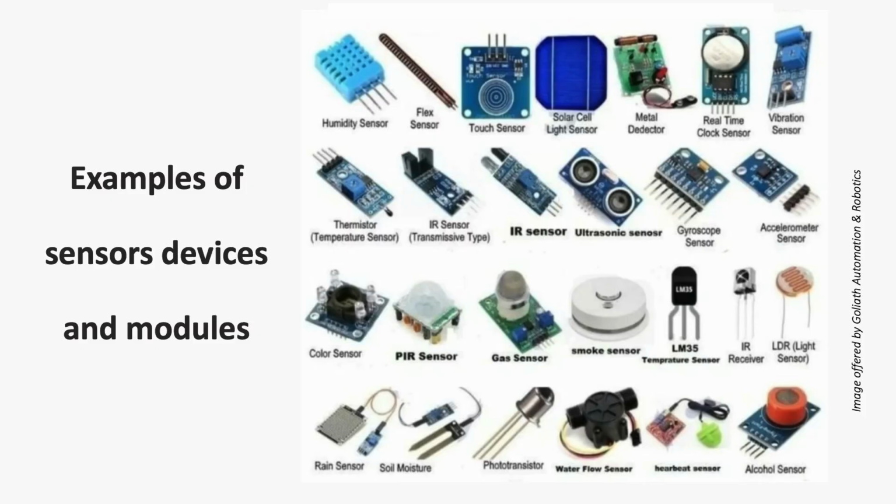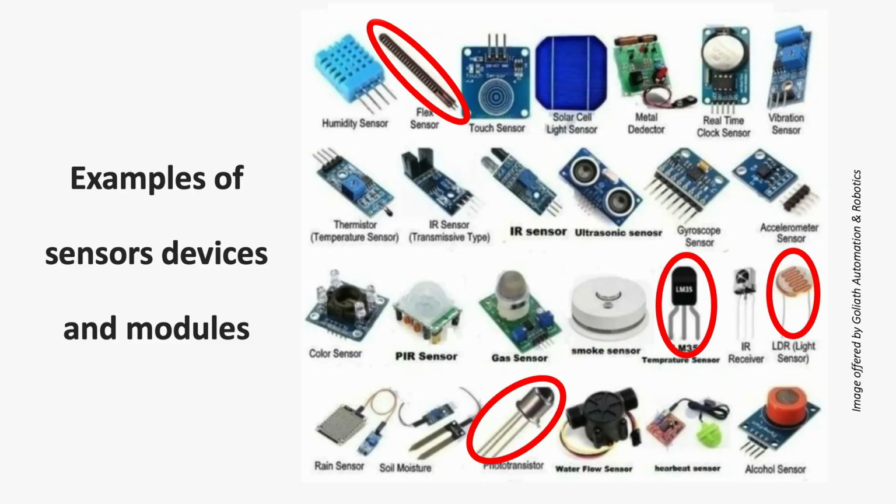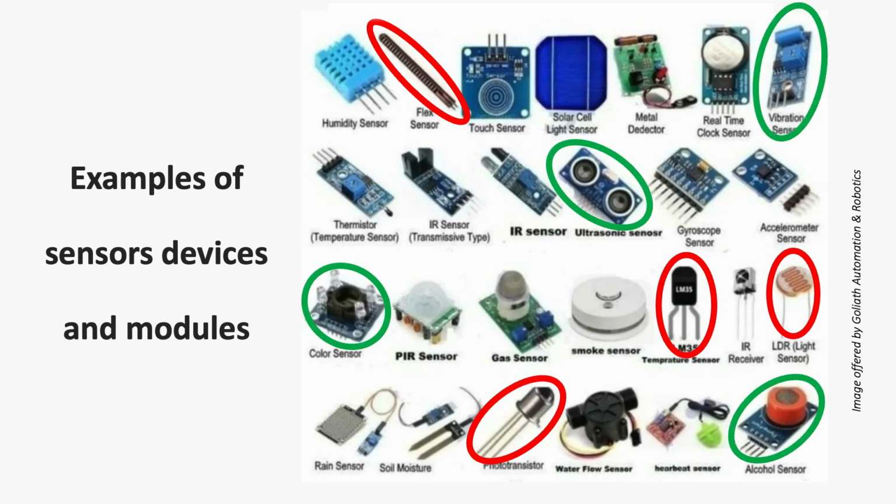There is a huge amount of sensor devices and modules available for mechatronic designers. The figures show examples of commercial sensors. Some of them present single format, such as the phototransistor, LDR, and flex sensor, marked in red in the slide. But others are included in an electronic board, such as the ultrasound and color or vibration sensor, marked in green in the slide.